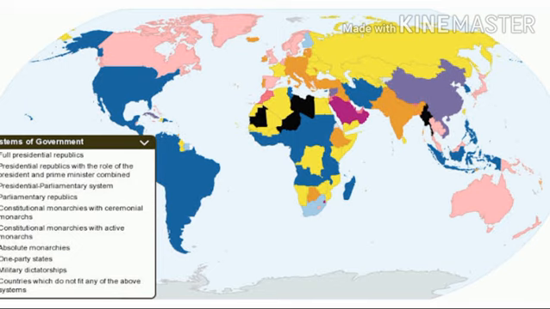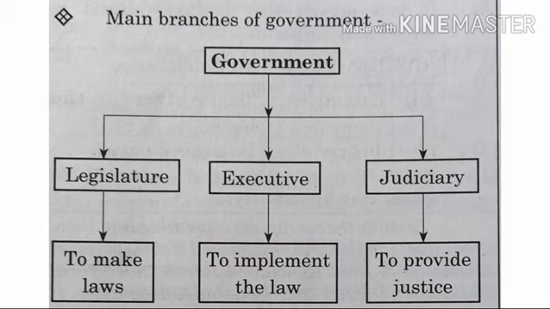Before we go ahead to understand different types of government systems, let us get information about the main branches of the government. So let's study about the main branches of the government. So now I want everyone to look at the map which I have given on the screen. Now we are going to see the main branches of the government. There are three main branches of the government. We are also going to see the functions of those three main branches.